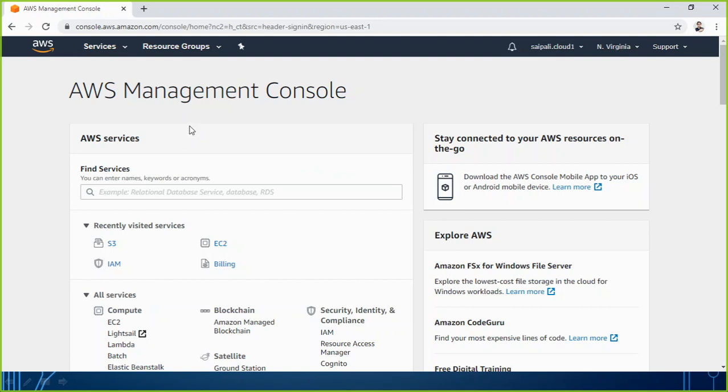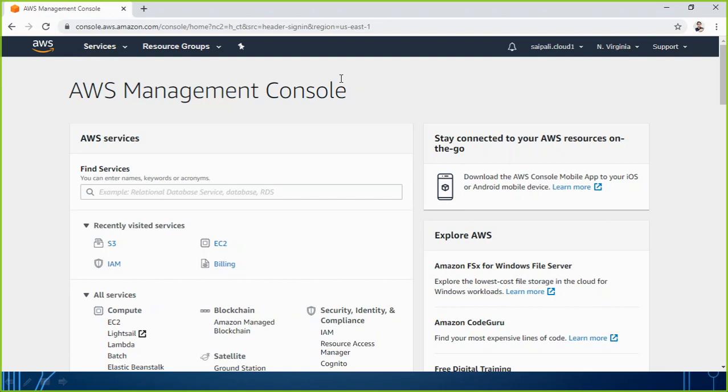From here you will be able to do all the tasks, and the entire training we are going to do in this series will be focused on this console. We have to log into this console and we will perform all the tasks from here itself. Whatever service you want to run, maybe create EC2, get storage, or use the S3 service, you are going to get it from here.